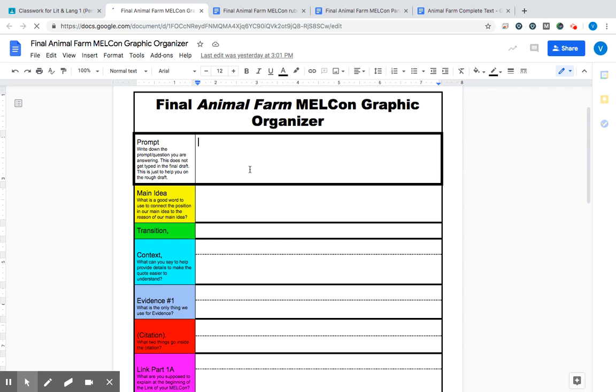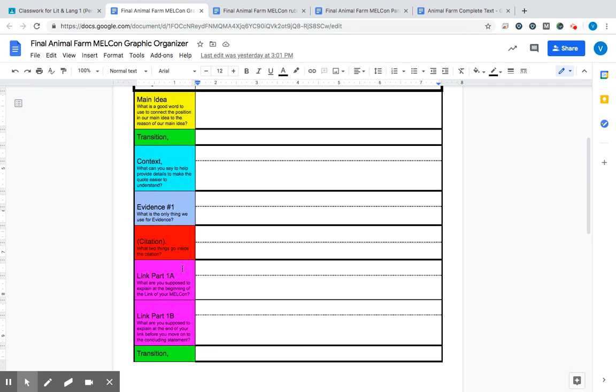So you're going to copy and paste your prompt here so you can see what you are writing about. You don't need to go clicking around to find what you're writing about. That's there in front of you. This does not get placed in your paragraph. You could base the title of your paragraph off of your prompt, but you do not put the prompt in your paragraph. And then you are writing each area.